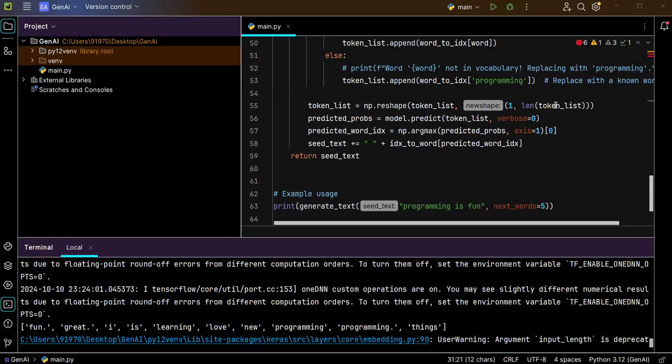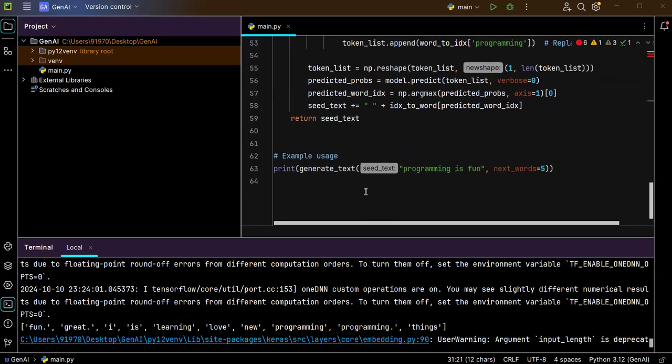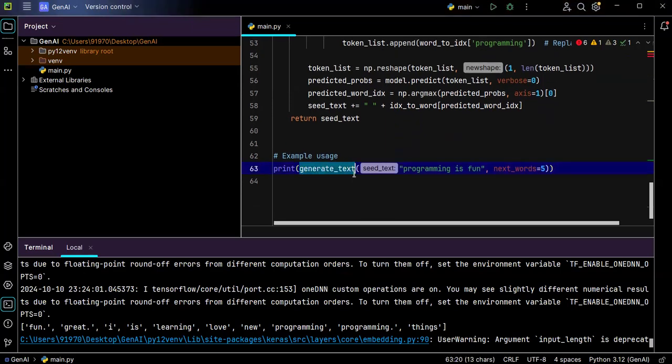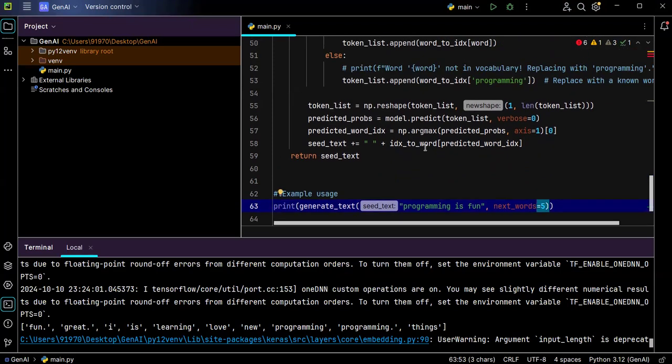In this ML based natural language processing era, we are using these types of trained algorithms. Okay, now how are we predicting? Here also the same thing, we are defining a function and we are providing the current text, and we are passing the number of next words that we are expecting, that also I'm providing here.